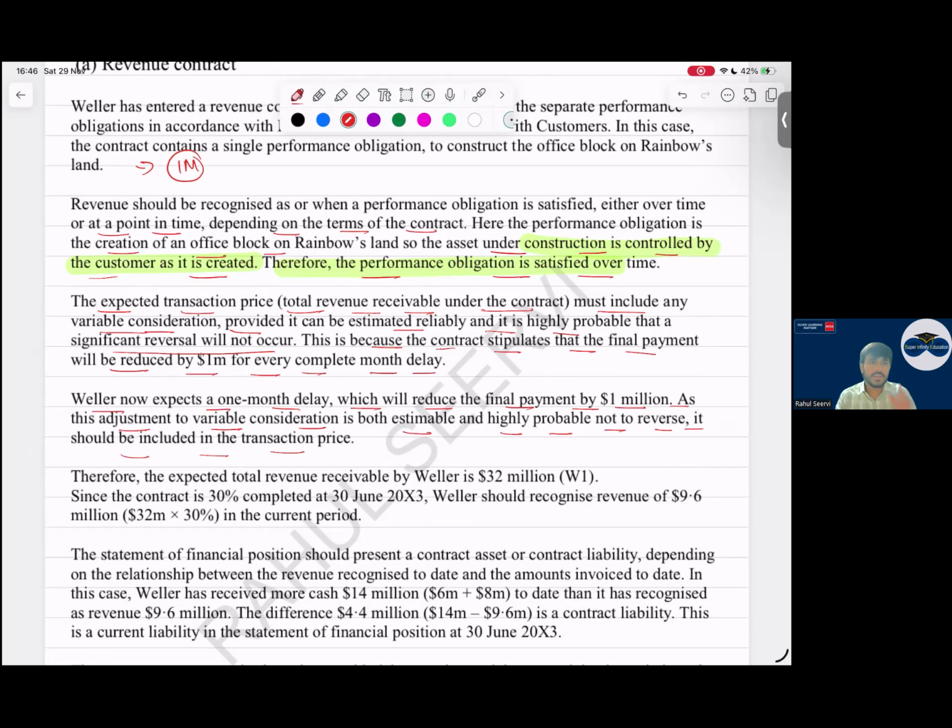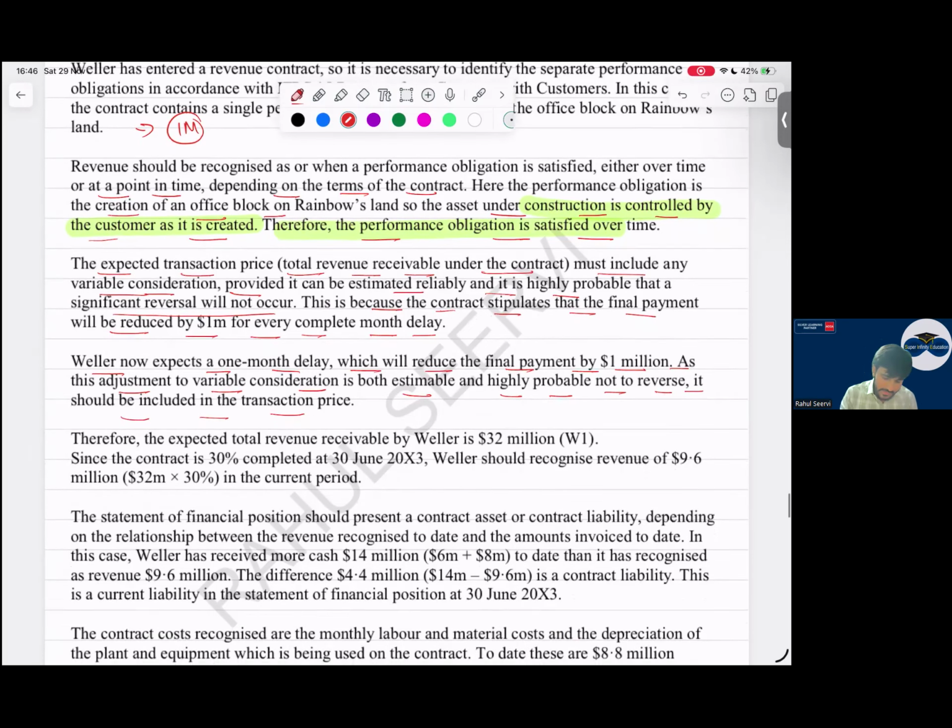So I hope this is clear to everyone. They mentioned that there is a 1 month delay. Will we include it? We will not include this in your transaction price because there is a delay of 1 month.